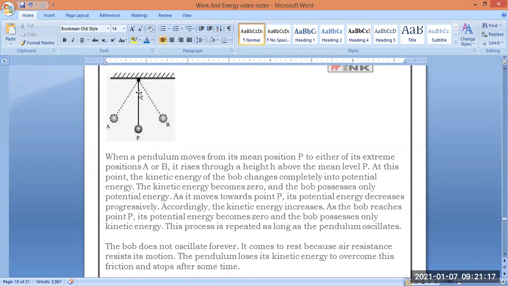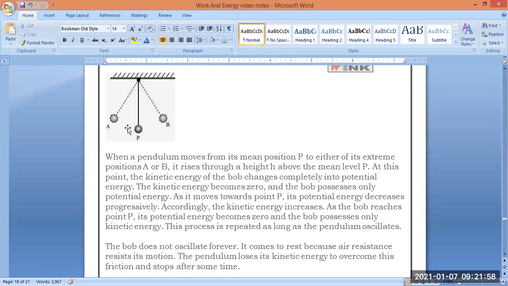Here is a pendulum which is at the mean position. That is nothing but the rest position. When we drag it to a particular position that is considered as A, it has gained some potential energy. After that, what happens when we release it? It comes to the mean position and then goes to the point B. Why is there a point B? Because of the energy: the potential energy gained by the bob will carry it towards the point B, and then slowly it starts decreasing the potential energy and increasing the kinetic energy.